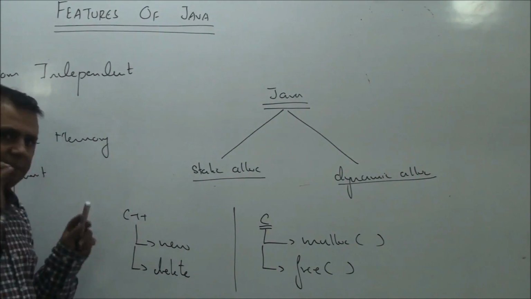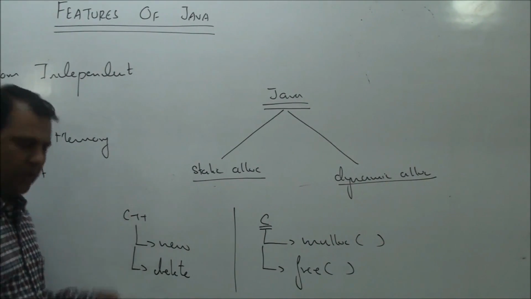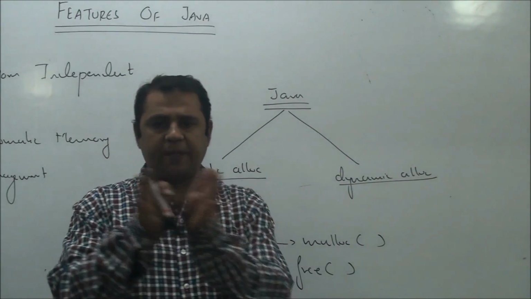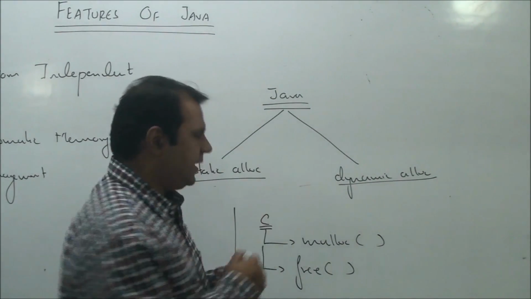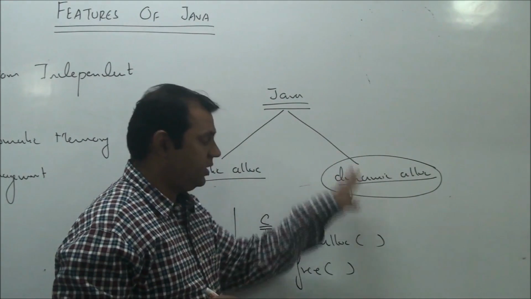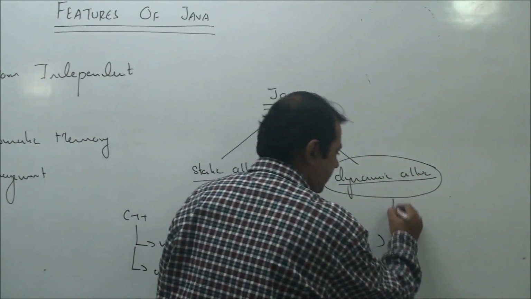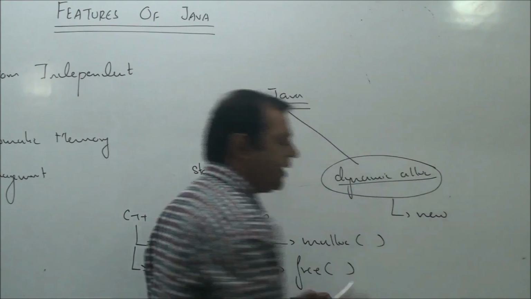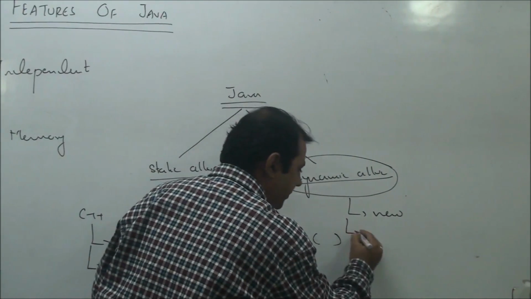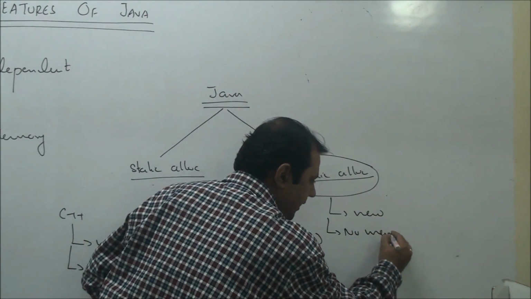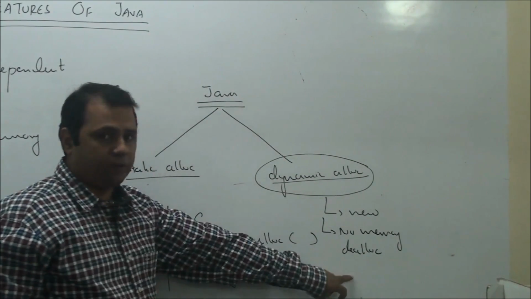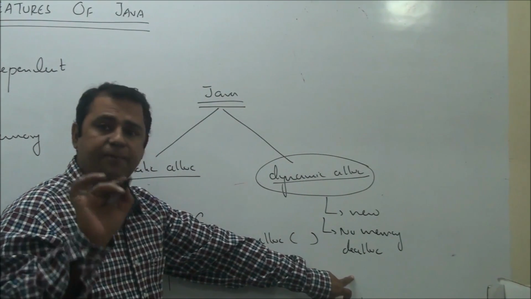This was one of the compulsions a programmer had to follow, a programmer had to remember. In Java, things have changed for the benefit of the programmer. In Java, while allocating memory dynamically, we have a keyword called new. But in Java, no memory deallocation needs to be done by the programmer.